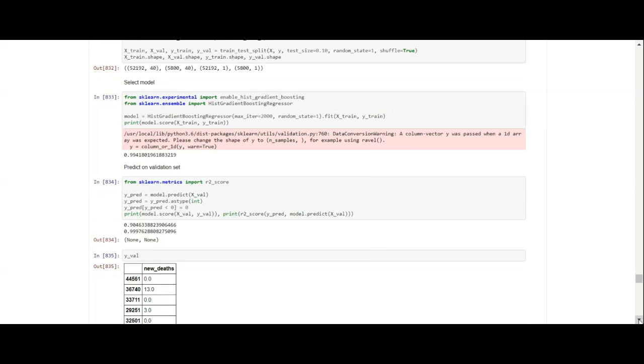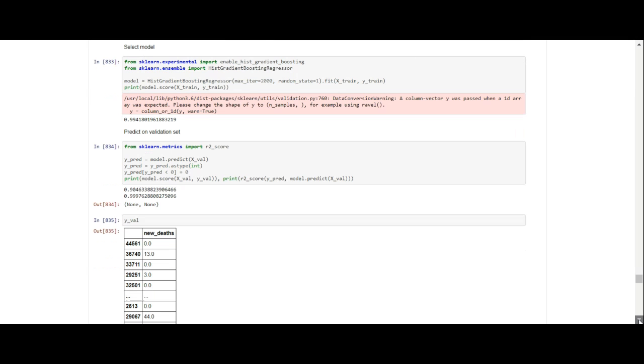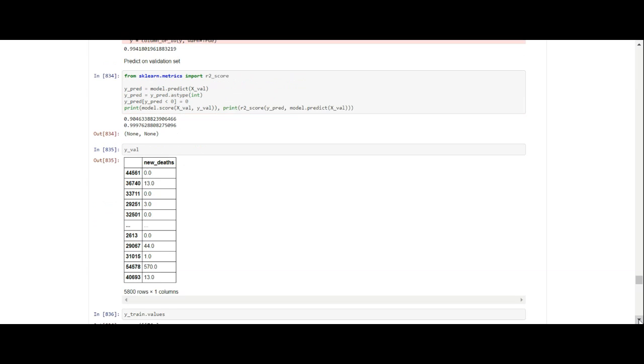Now we've used our model. We decided that we're going to use the HistGradientBoostingRegressor, because that's a model that has been designed for large data sets, and this is a large data set. And so we have 99.42% accuracy when we train it, and then when we predict on the validation set, we have 90.46% accuracy, which is still good.